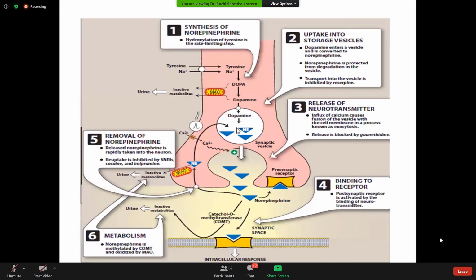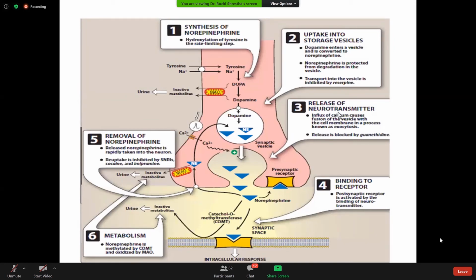So these all are the same thing as I discussed. Dopamine enters inside the synaptic vesicle where it's converted into norepinephrine, and norepinephrine is protected from degradation in the synaptic vesicle. The transport of this dopamine into the vesicle is inhibited by the drug reserpine. So some drugs can inhibit the transport of dopamine into the synaptic vesicle, and the drug that causes this inhibition is reserpine.